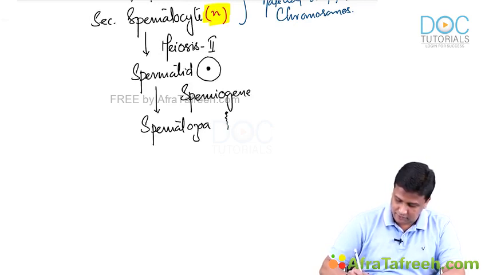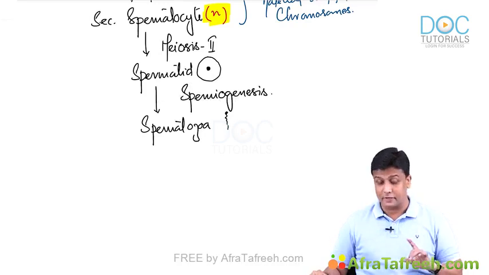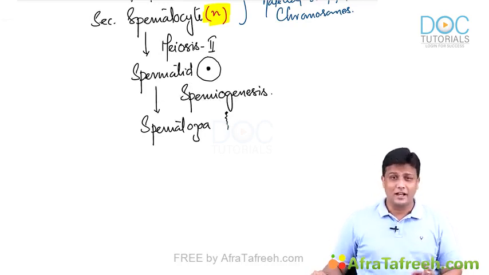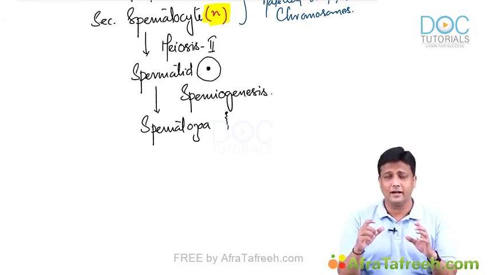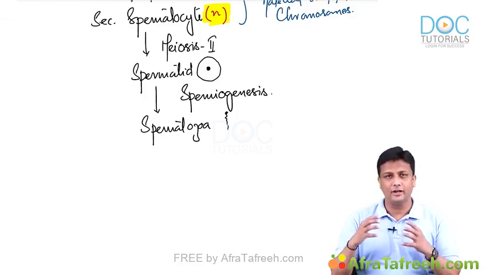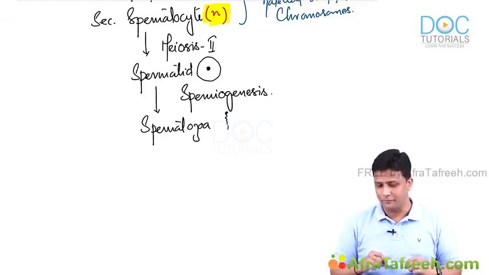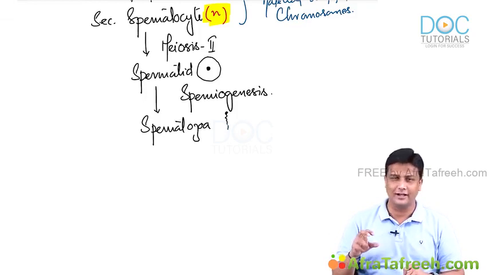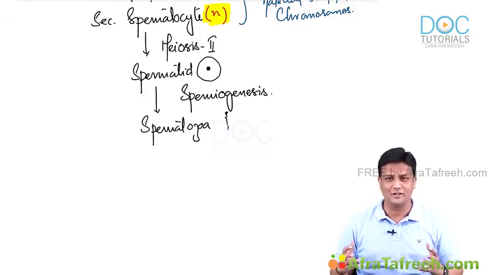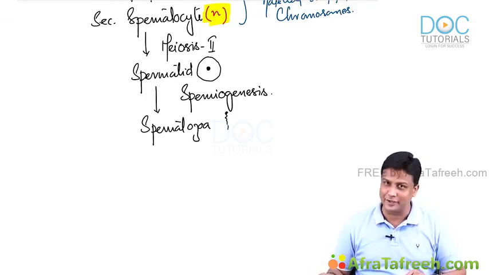Be careful here, I'm not saying spermatogenesis, it is spermiogenesis. So I repeat for the last and final time, spermatids are still like a normal cell. They undergo spermiogenesis to form the actual spermatozoa with the head, neck and the tail. And that's all. We are done with the formation of spermatozoa here.